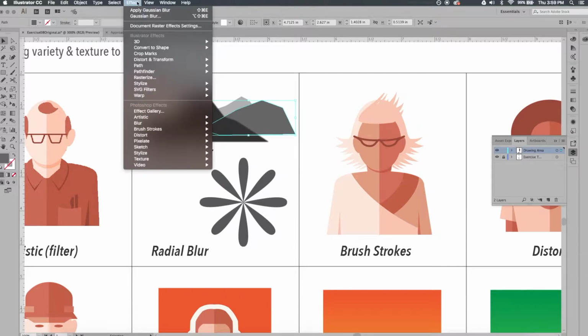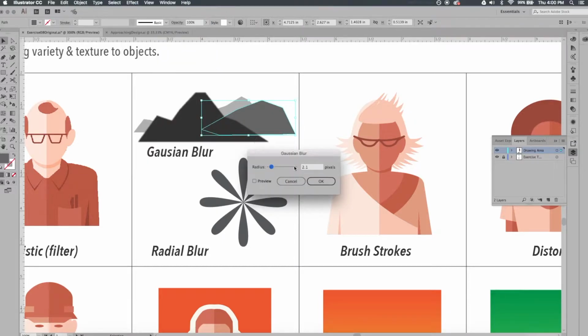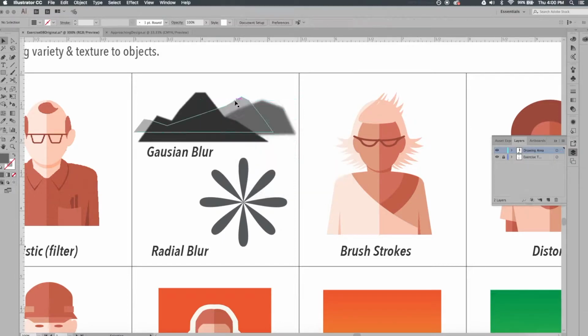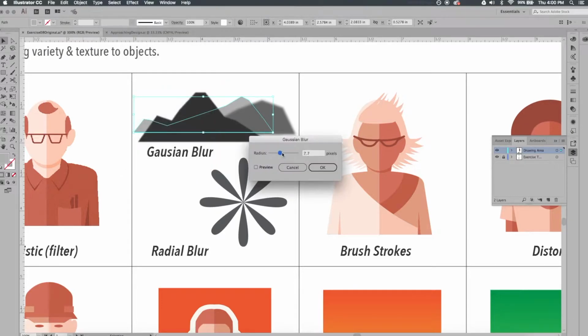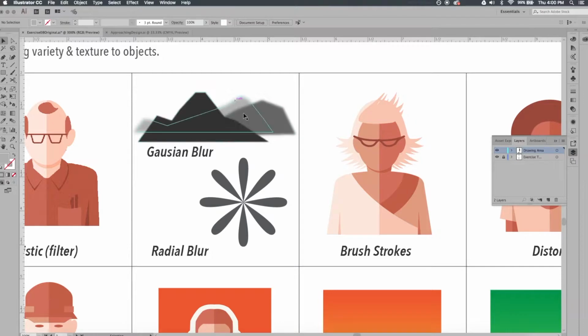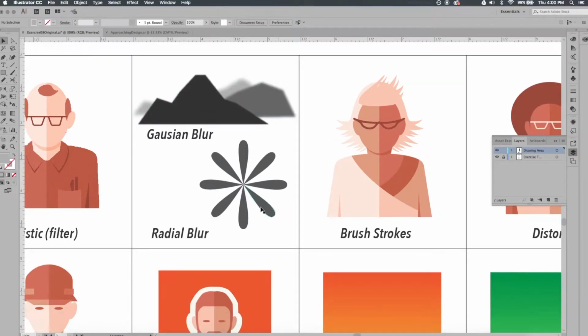I'll go into Effect, and instead of going all the way down into Blur, Illustrator kind of logs the last effect that you were using, and we can either apply that same blur we just made, or we can choose the Gaussian Blur from that menu again, and we can set a different blur. So this one I'll increase, and I'll click OK. Then I'll try this last one. So Effect, and it's already loaded up here, and I'll go even further. Preview that and click OK. Now we have this atmospheric effect using those blurs. All right, let's try this next one.